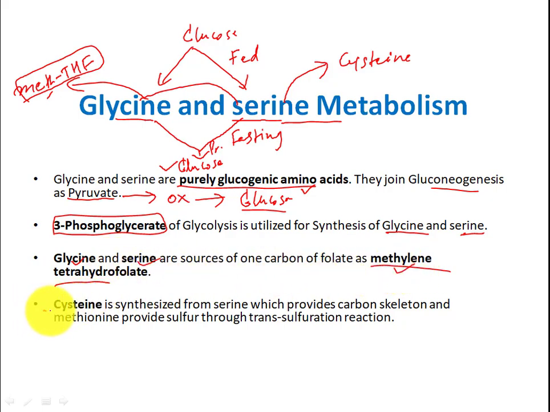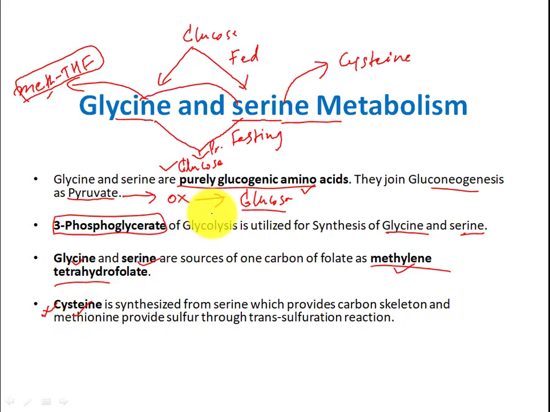And then the last point, we will talk about how cysteine is synthesized, in a very brief manner because I have already done a lecture on cysteine synthesis. So we will talk about how serine converts into cysteine.